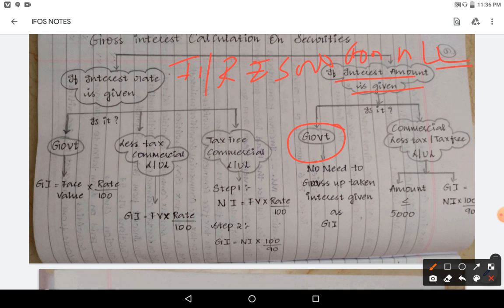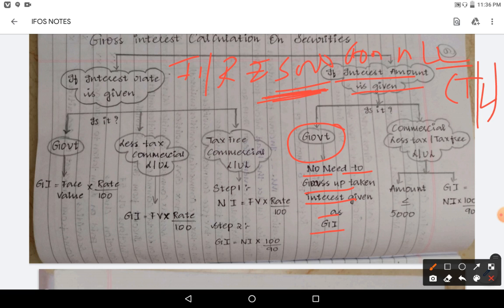Whether they say tax free or less tax, don't worry. When the interest amount is given, how much interest you have received, no need to gross up. Take the interest given as the gross interest. Whatever interest amount is given, take it as it is; there is no need to gross it up.